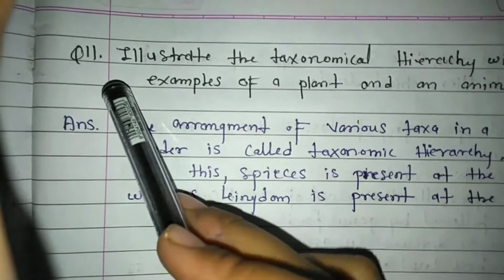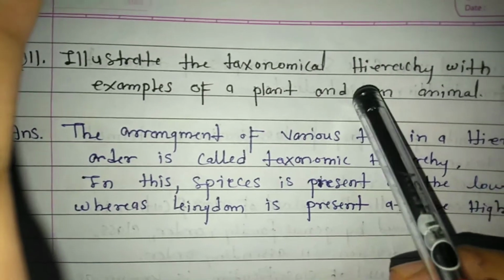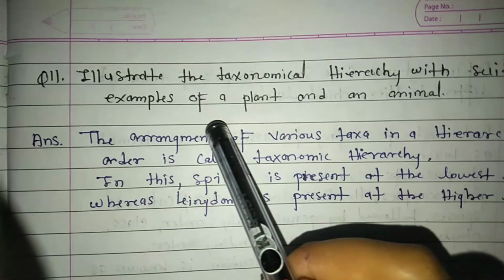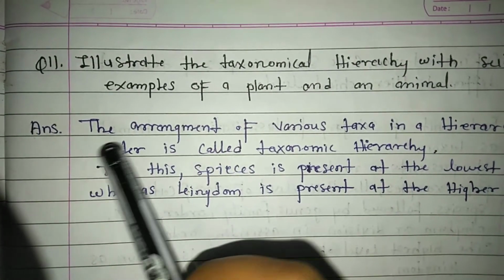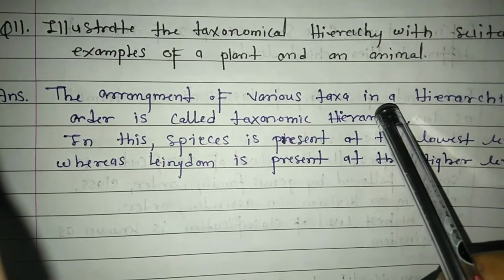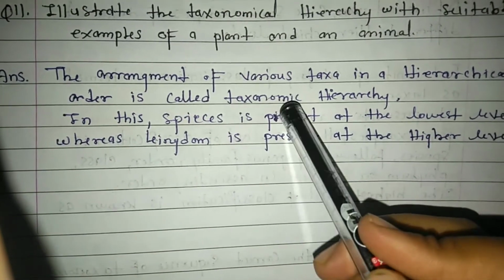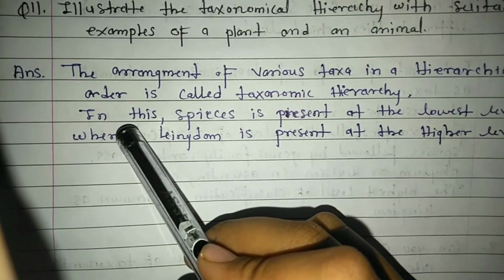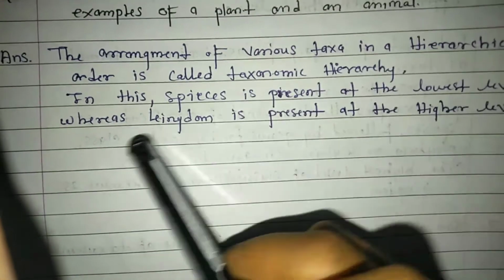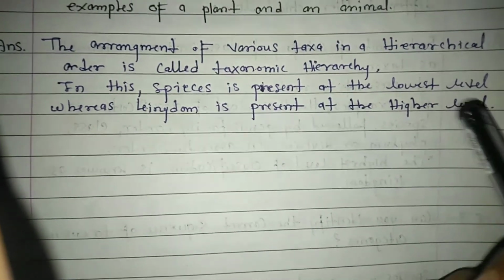Question number 11. Illustrate the taxonomical hierarchy with suitable examples of a plant and an animal. Answer. The arrangement of various taxa in a hierarchical order is called taxonomical hierarchy. In this, species is present at the lower level, whereas kingdom is present at a higher level.